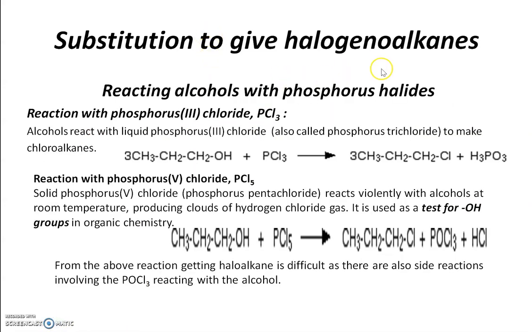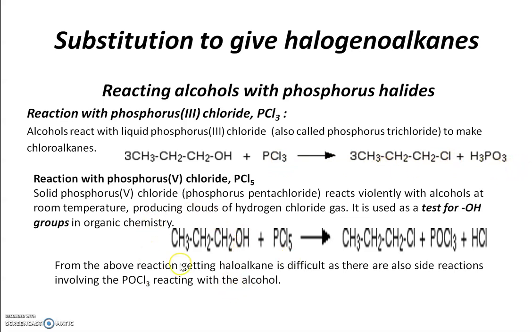We can also use other reagents that can easily give us halide ions. We can use PCl3 or PCl5. The organic products are always the same, but the side products are different. For example, when we react propanol with phosphorus trichloride, we get 1-chloropropane and phosphorous acid.